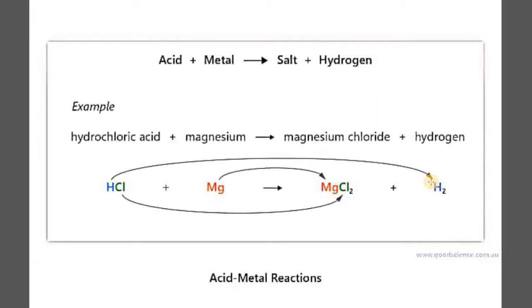Why is there hydrogen gas formation? Because when this hydrogen is displaced from its position, it is now existing in the reaction medium alone. And since hydrogen in its atomic form is unstable, it cannot exist in that form. It combines with another hydrogen atom and forms a covalent bond with it, which leads to the formation of a molecule, and that is the hydrogen molecule. So this is how the displacement reactions take place whenever there is a reaction between an acid and a metal.